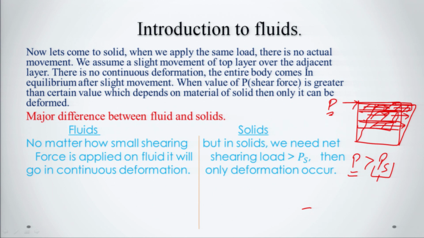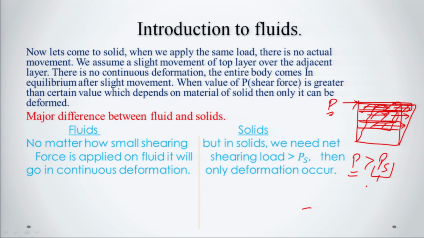We have seen that even after a small application of shear force, continuous deformation takes place in a fluid. So, this is the major difference between fluid and solid, along with other differences which will be discussed further. In the fluid there will be deformation even by a slight shear, but in the solid there will be no deformation by a small shearing force.